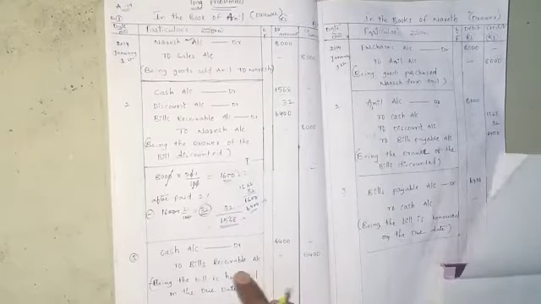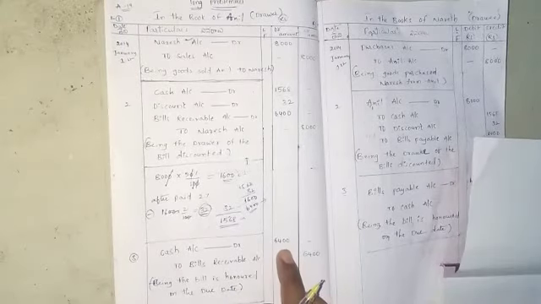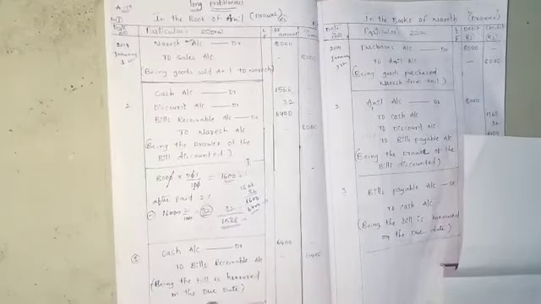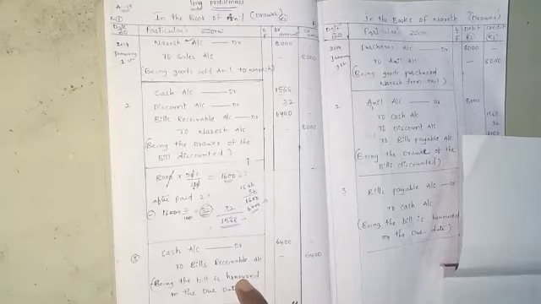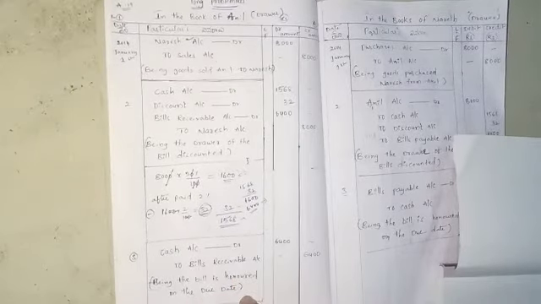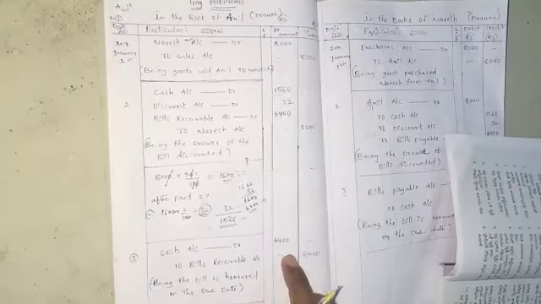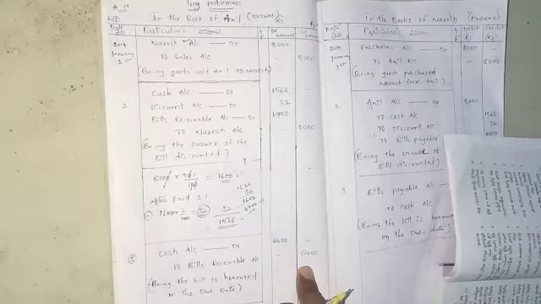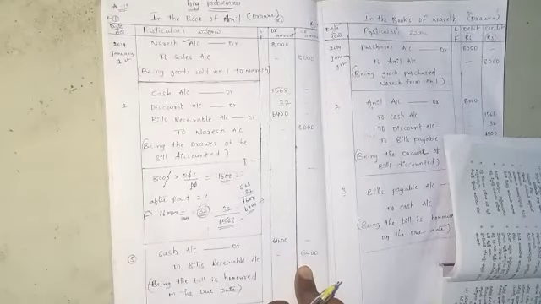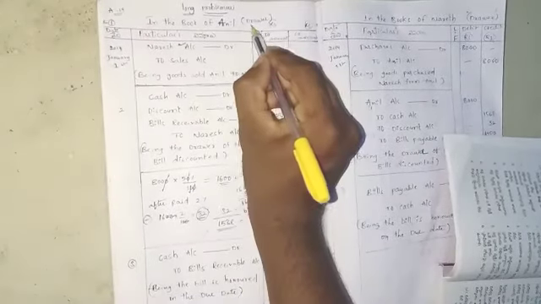This is the bills receivable amount on the due date of honoring. So the entry is Cash account debit to Bills Receivable account, 6,400. These are the 3 entries in the books of the drawer.